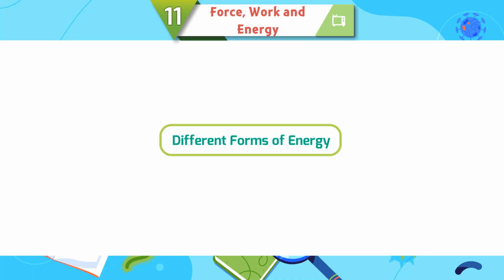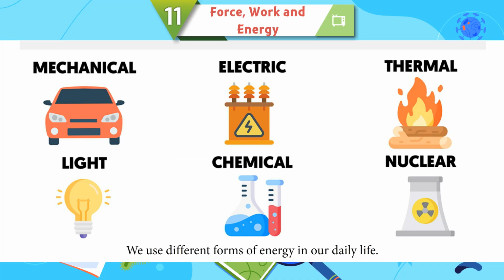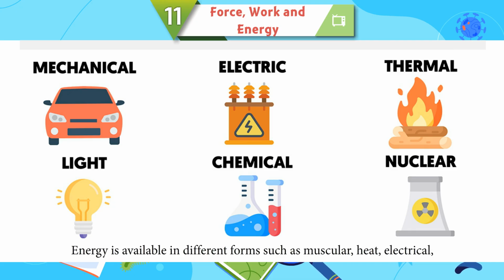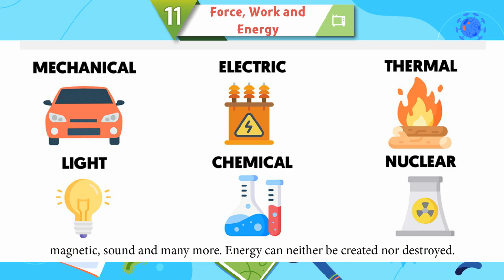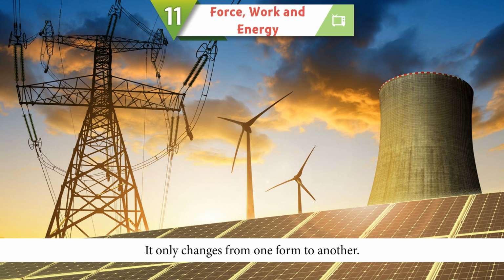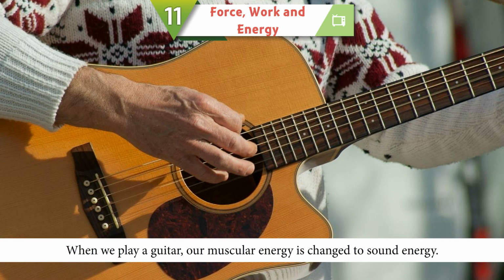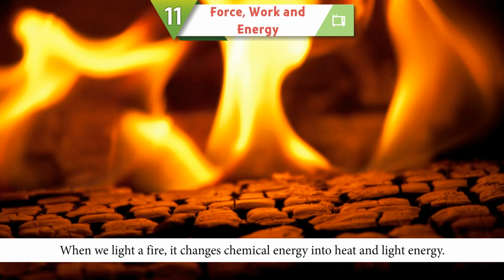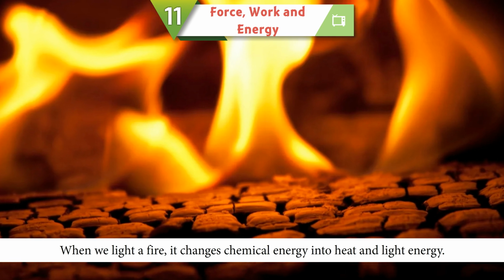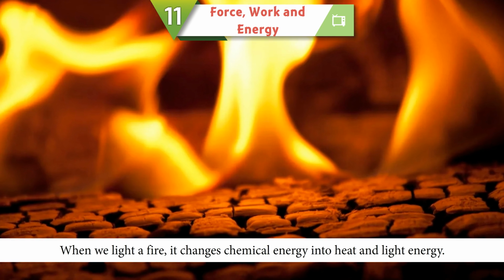Different forms of energy. We use different forms of energy in our daily life. Energy is available in different forms such as muscular, heat, electrical, magnetic, sound. Energy can neither be created nor destroyed. It only changes from one form to another. When we play a guitar, our muscular energy is changed to sound energy. When we light a fire, it changes chemical energy into heat and light energy.